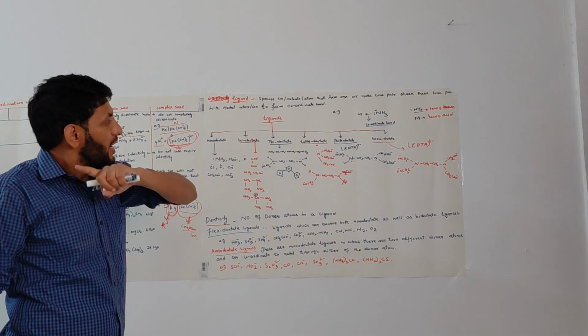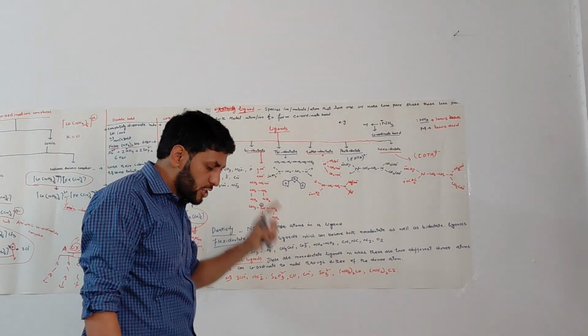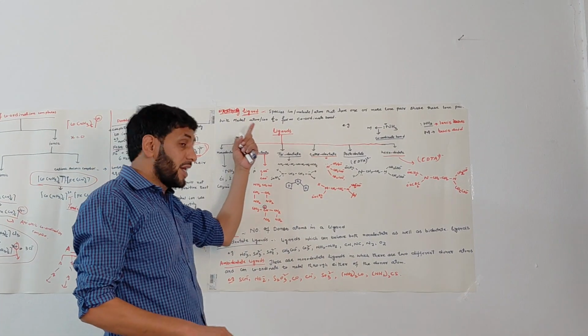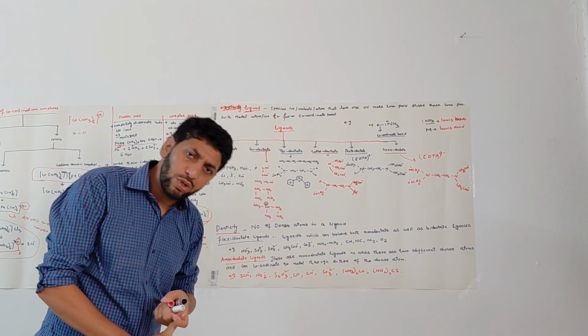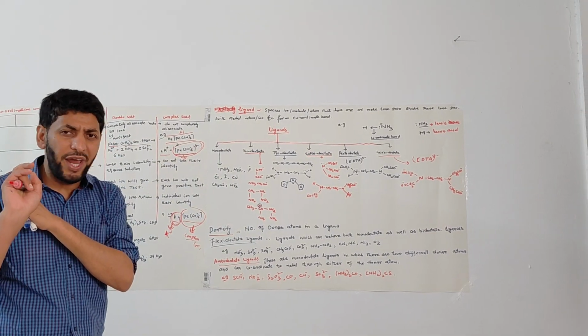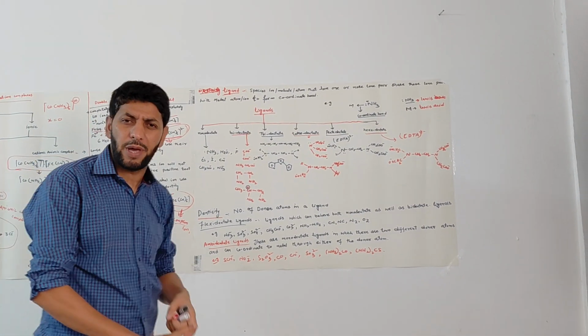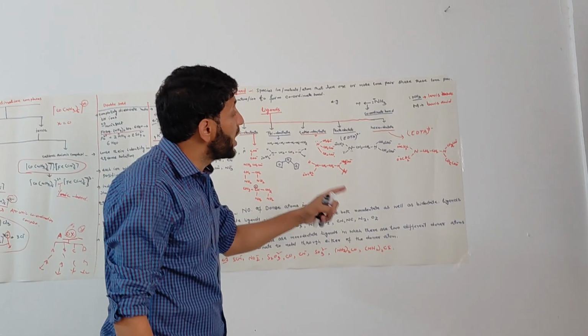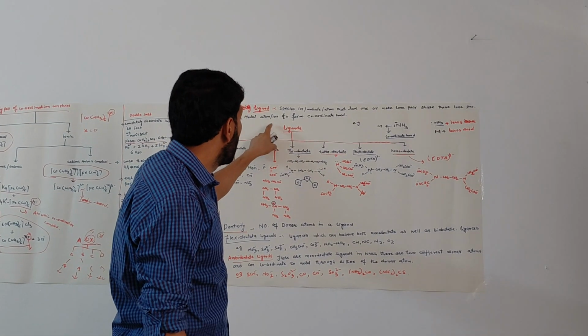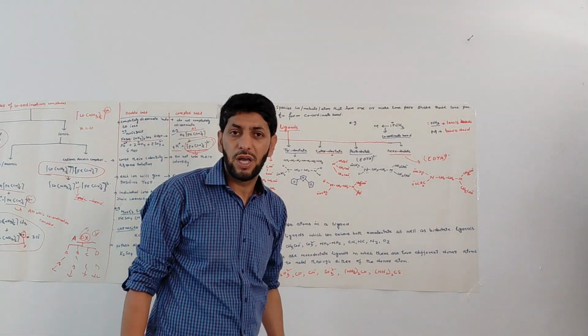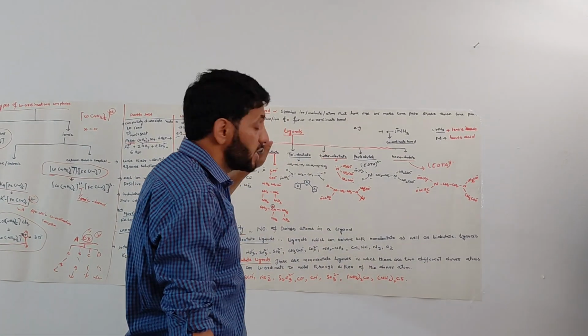So ligands are only species. Remember, ligands are species, including ions and molecules, that have one or more than one lone pair of electrons and can donate those lone pairs of electrons to the metal cation or metal atom or ion to form a coordinate bond, and that species is called a ligand.